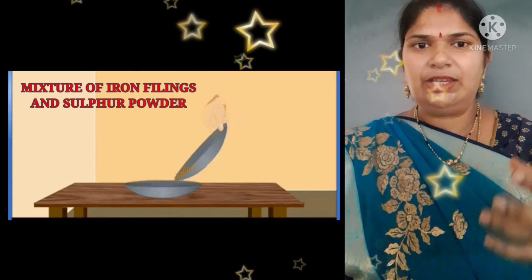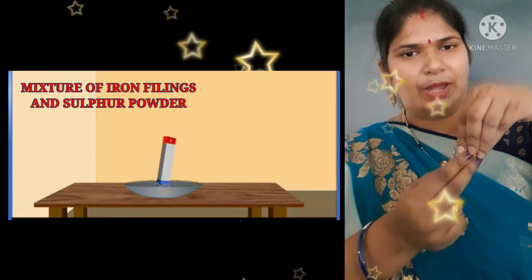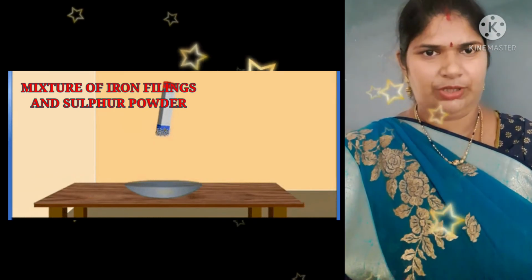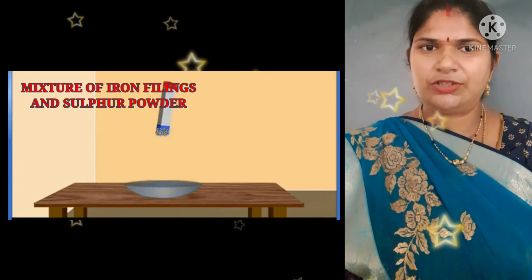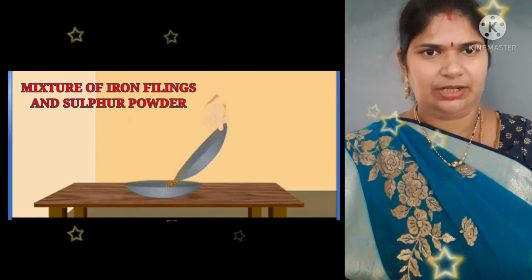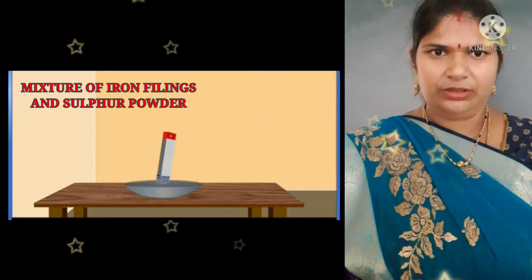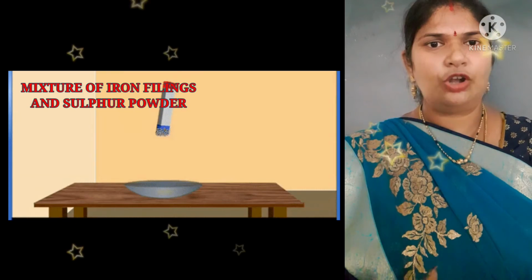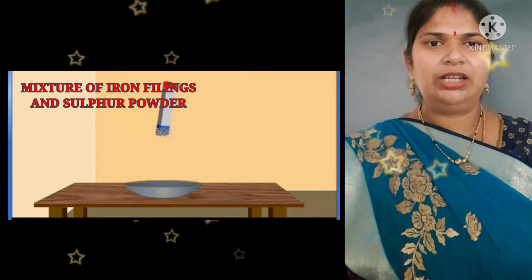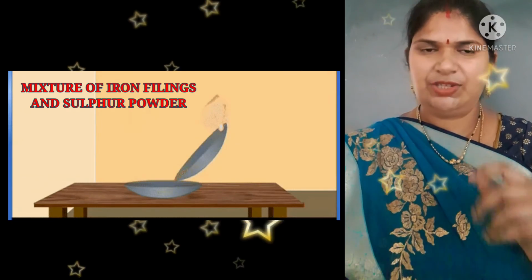Iron, being attracted to the magnet, sticks to the surface of the magnet, leaving the sulfur powder. So that is one type of mixture which can be easily separated. Here no chemical combination has taken place, right? Yes or no? This is all about the important basic terms of chemistry.